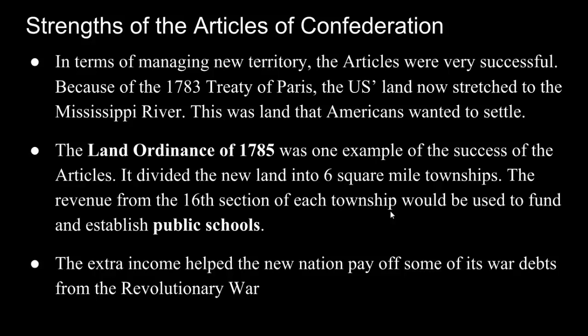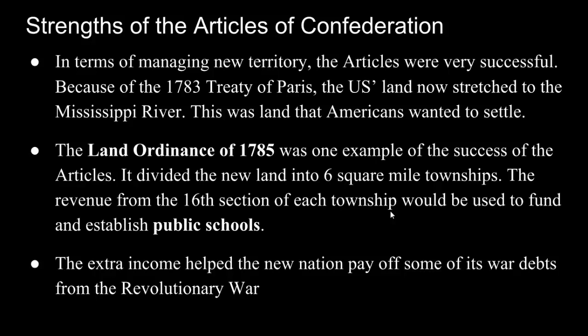the Articles were quite successful. Because the 1783 Treaty of Paris gave the United States Britain's land all the way to the Mississippi River, this was land that Americans wanted to settle. The Land Ordinance of 1785 was created under the Articles of Confederation, and this was one example of a success of the Articles. It divided the new land into 6 square mile townships, and then the revenue from the 16th section of each of those townships would be used to fund and establish public schools.